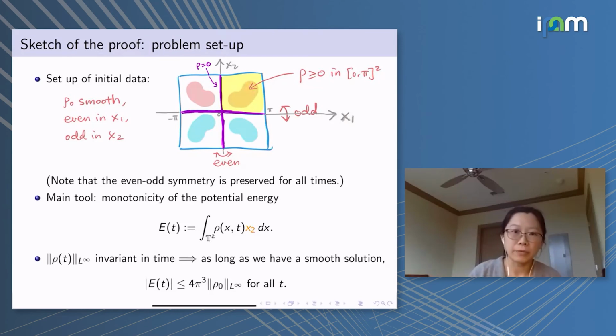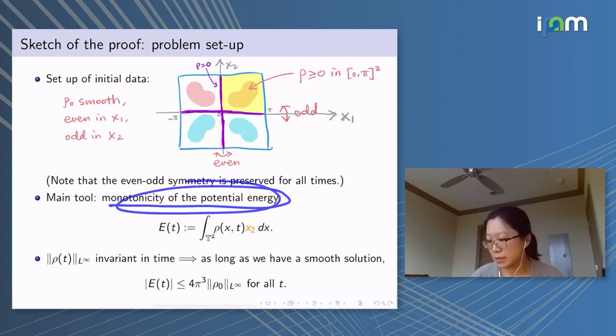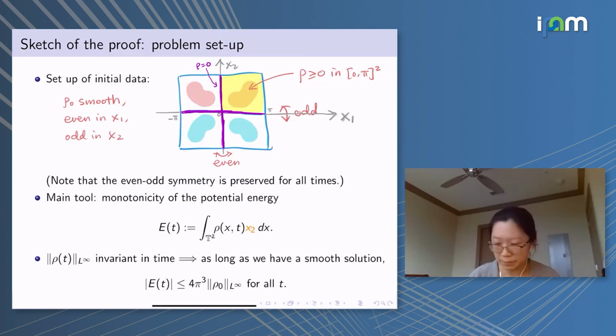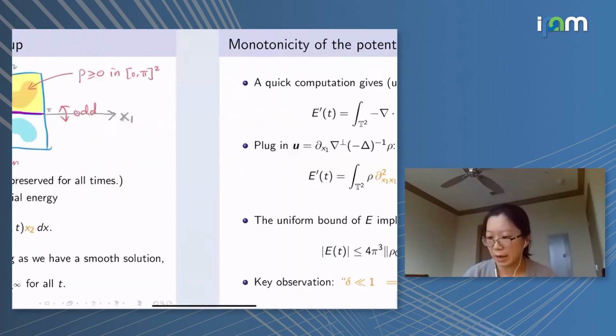And the main tool of our proof is the monotonicity of the potential energy, which is this integral of rho times the height times dx. First notice that because the things are just transported by an incompressible flow, the L infinity norm is invariant in time, which means that we have an a priori bound of this potential energy. It's uniformly bounded by some constant for all time.